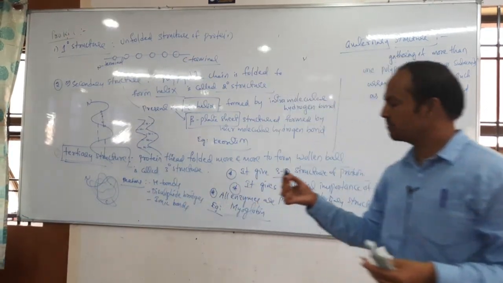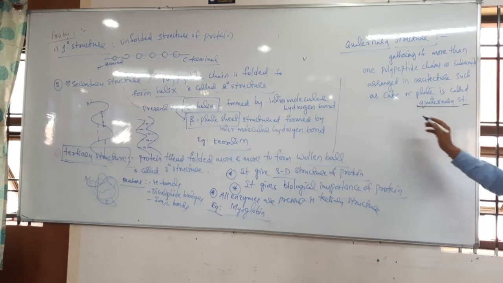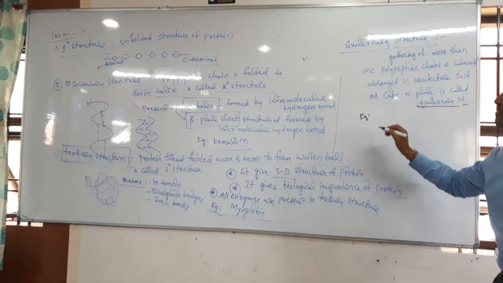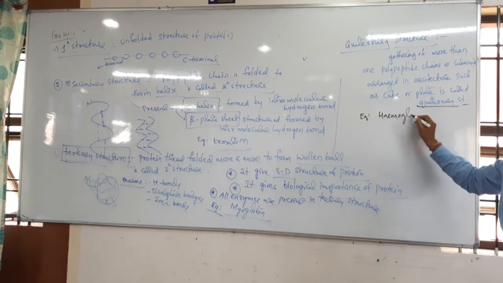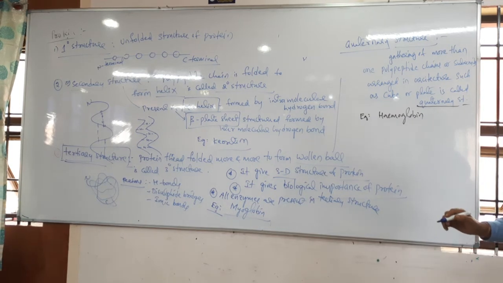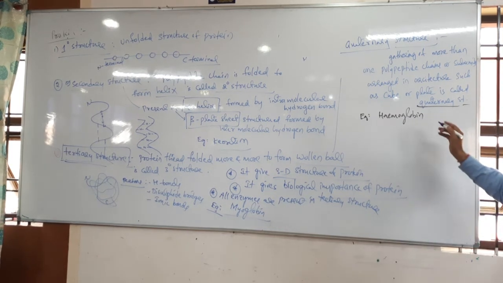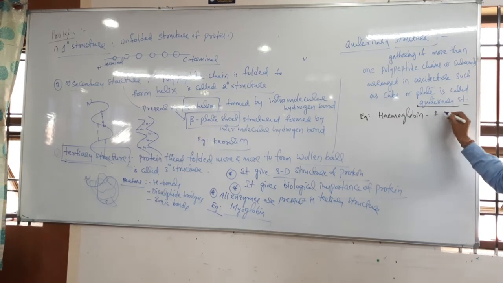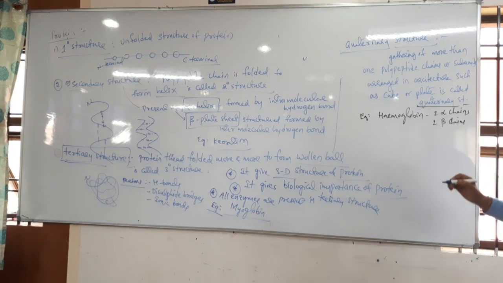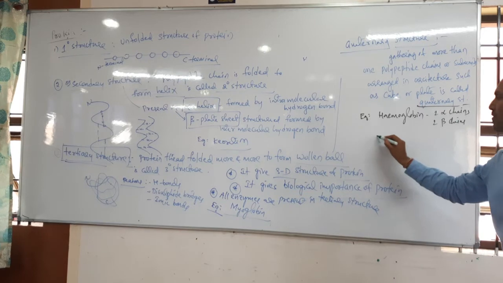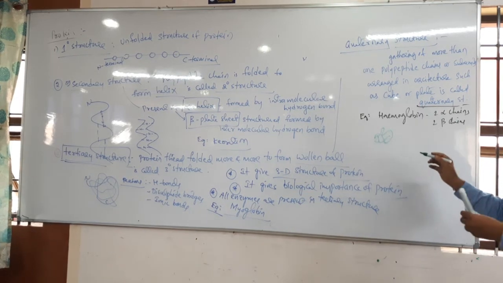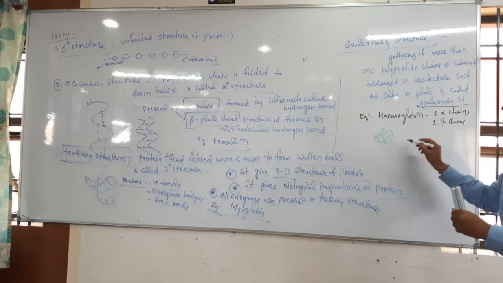It gives the quaternary structure, students. What is the best example for quaternary structure? Hemoglobin is the best example for that. Clear students? Hemoglobin. Why? Because hemoglobin has 2 alpha chains and 2 beta chains. The alpha chains and beta chains are more than one polypeptide chain. You see, this is one of the polypeptide chains, and this is also one of the polypeptide chains.